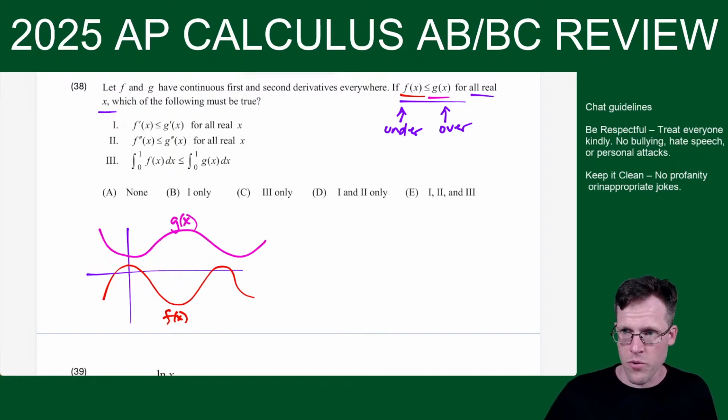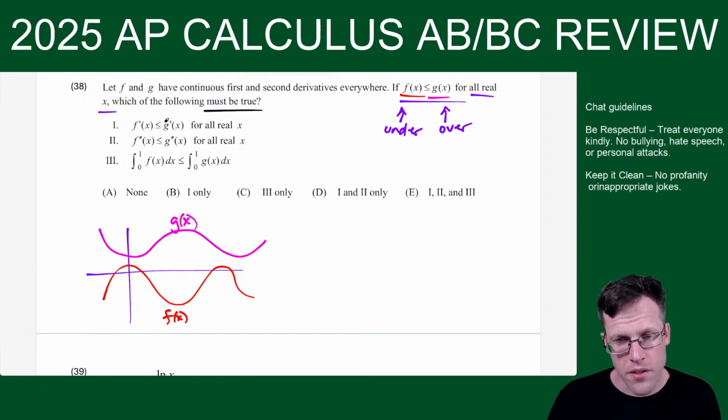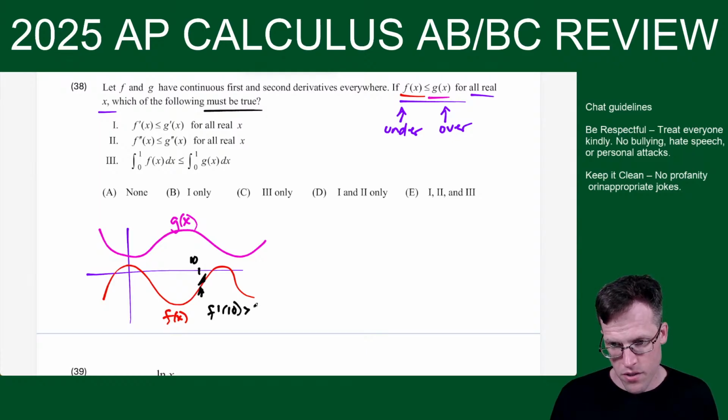Let's go through the Roman numerals. So which one must be true? Is f prime always less than or equal to g prime? Well, just because f is under doesn't mean that their rates of change are always lining up. See how f prime at this location, let's say at 10, f prime of 10 is greater than 0 because f is increasing here. But if I look here, let me line it up. Here, g prime of 10, the way I drew it, is less than 0. So that contradicts this.